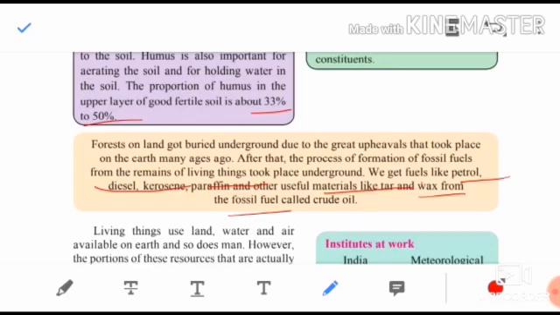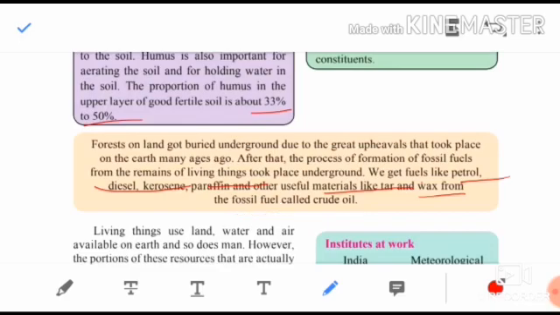How were the fossil fuels formed? Forests got buried, some animals and plants got buried due to the disruption caused on the earth. After many years, fossil fuels were formed, and from fossil fuels we get all these things: petrol, diesel, kerosene, paraffin, and useful materials like tar and wax.